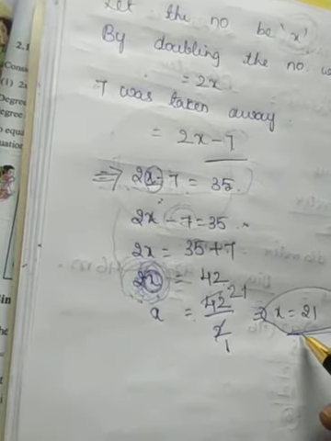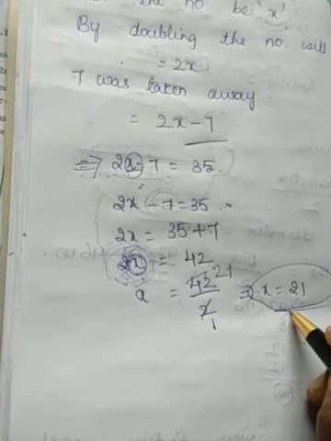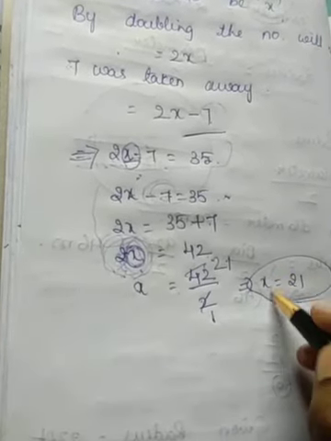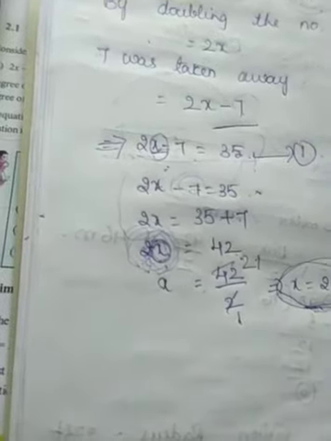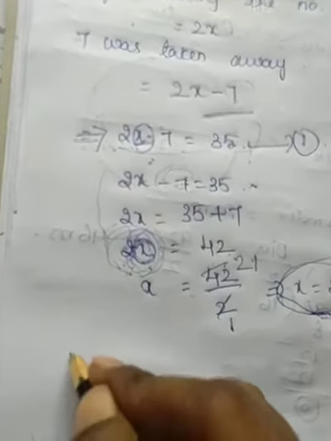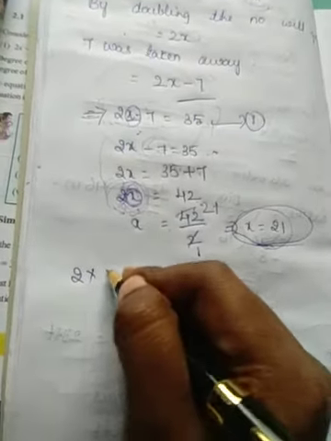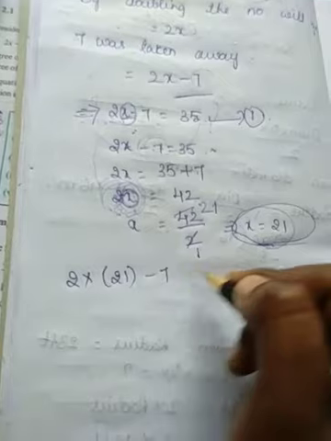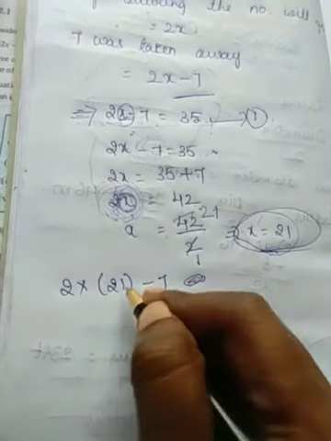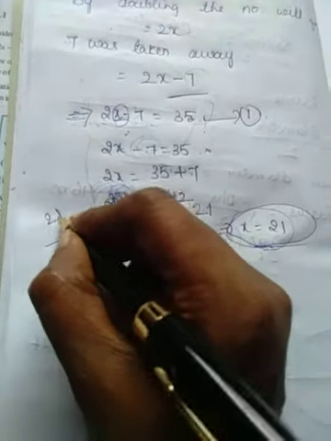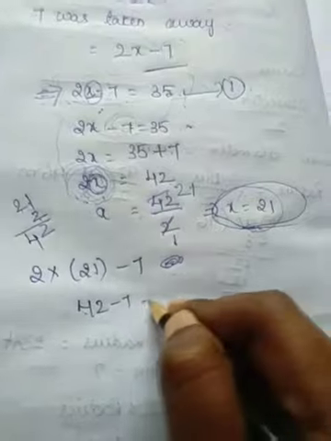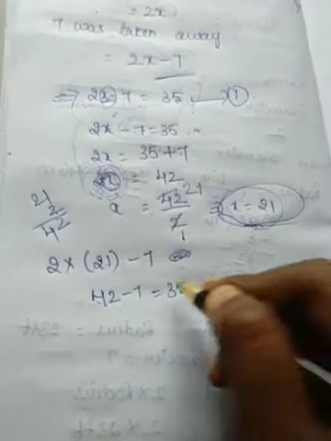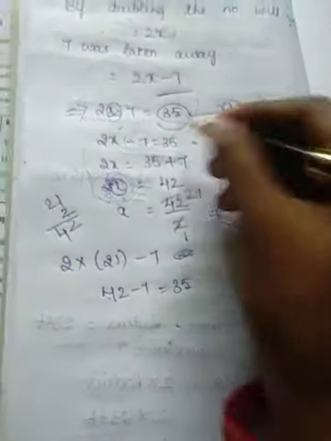If you want to check whether the answer is correct or wrong, just substitute this x value in this equation. In this equation, 2 into x, which is 21, minus 7 equal to 30. First do 21 into 2: 2 1s are 2, 2 2s are 4, so 42. 42 minus 7 is nothing but 35. Yes or no? And RHS equal to 35, LHS equal to RHS.